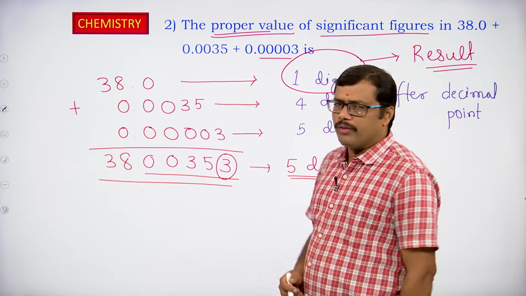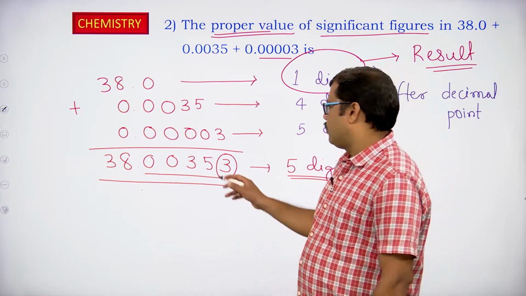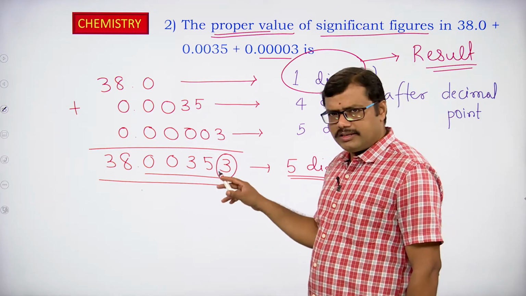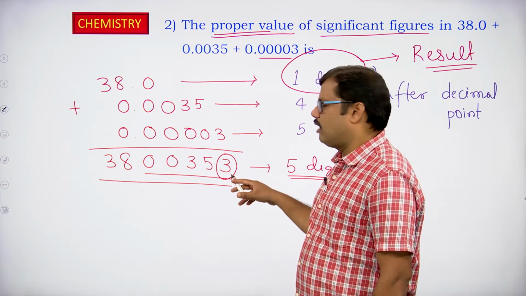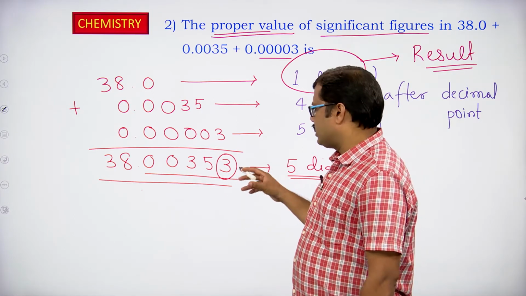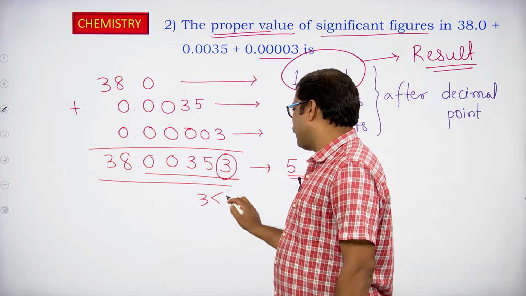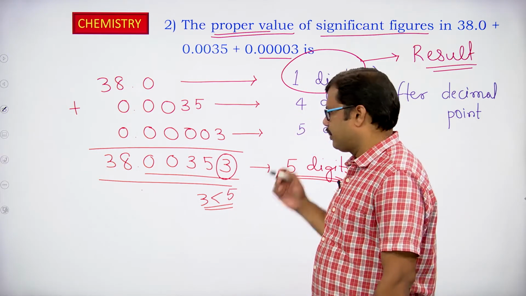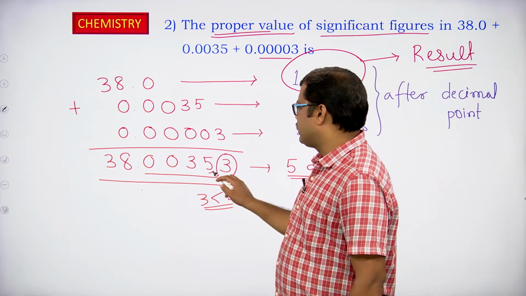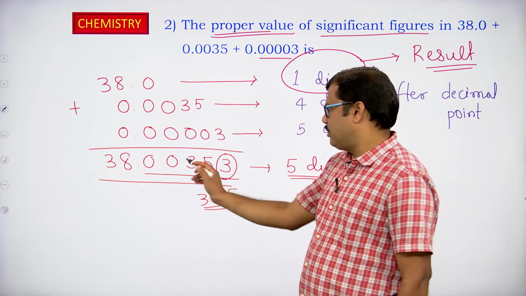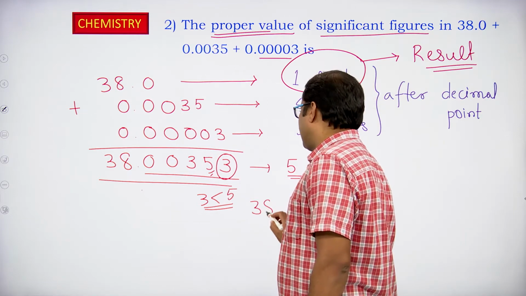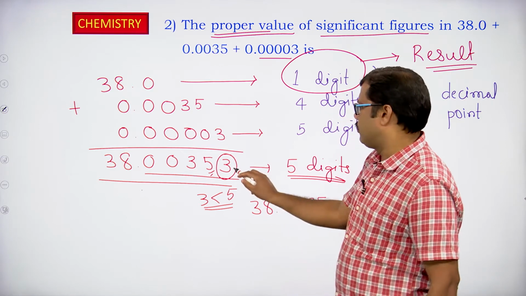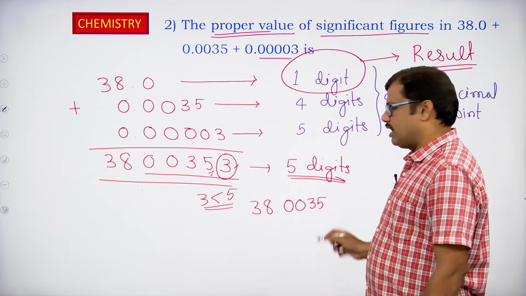When it is less than 5, what do you have to do? No need to change the preceding number. The last digit which I have to remove is 3, and 3 is less than 5. Whenever the last digit to be removed is less than 5, the preceding number is not changed, it remains as it is. So we can write it as 3.0035. I have removed this one and nothing changes in the preceding digit.